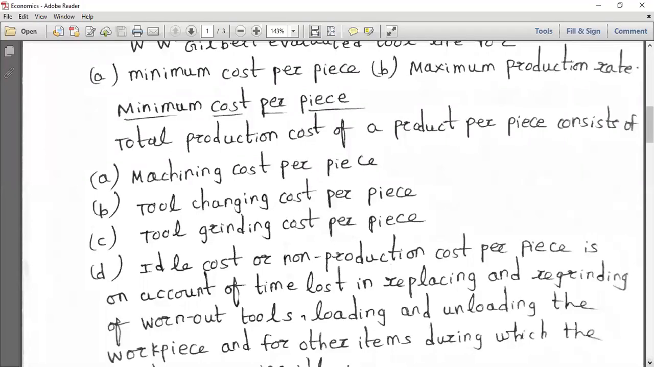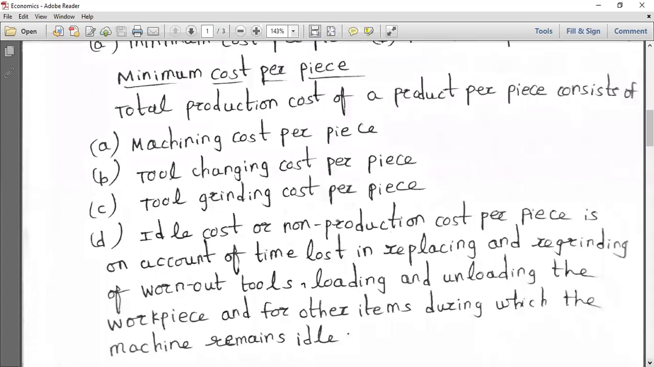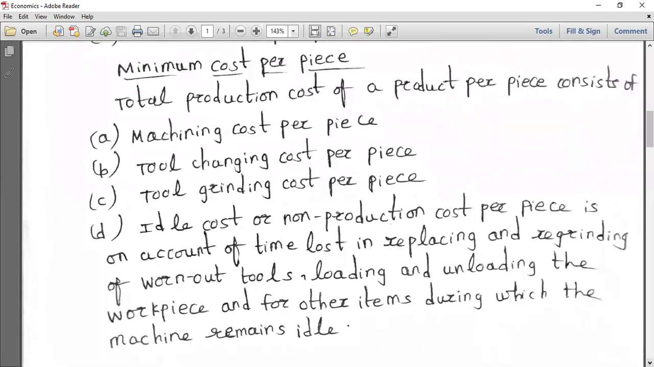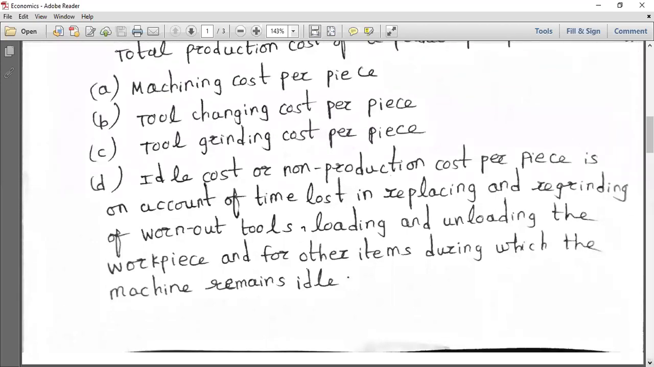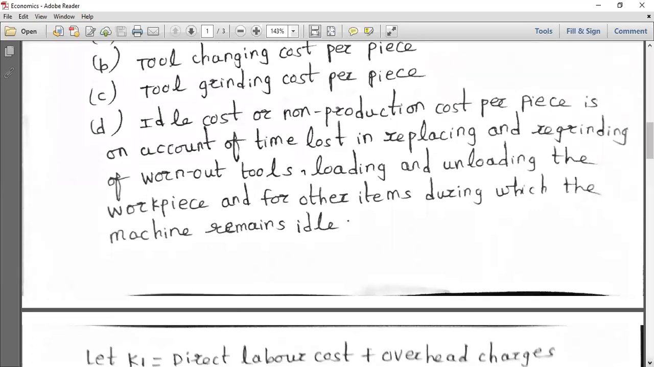So in order to evaluate the minimum cost per piece, the total production cost of a product per piece, you have to see the machining cost per piece, tool changing cost per piece, and tool grinding cost per piece. Just try to see the words per piece. If it is per piece, then you have to calculate per shift how many, suppose 1,000, into that particular cost per piece. That is what we have to see, and slowly we'll be moving to the terminology we will be using in this minimum cost per piece.